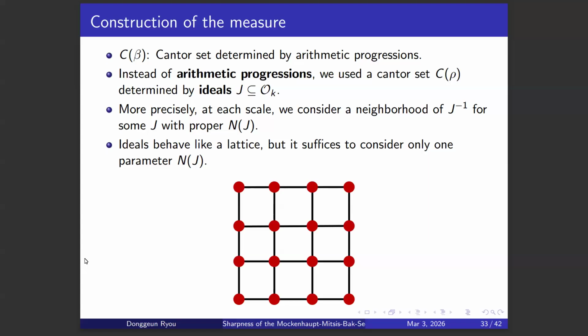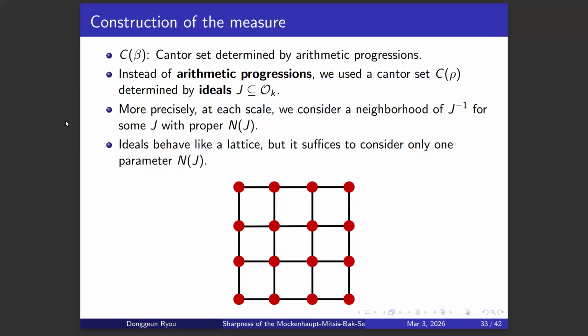So there are more parameters to think of if we consider a lattice in R^d, but if we consider ideals, there's only one parameter to think of, which is the norm of the ideal. By controlling the norm of the ideal, we can control all the estimates related to this ideal.